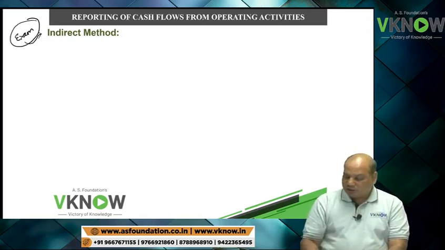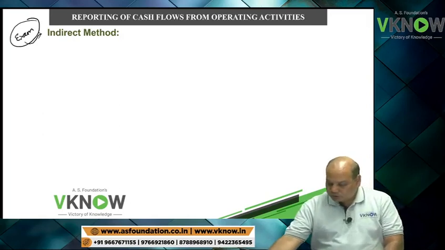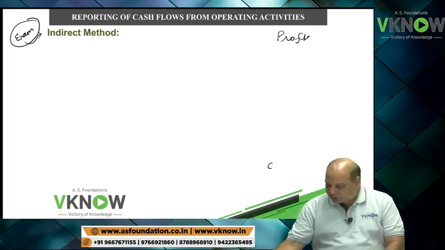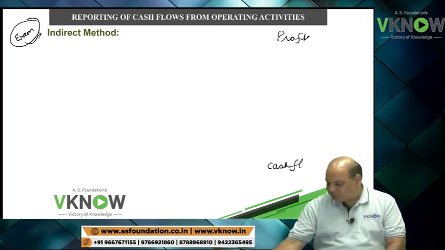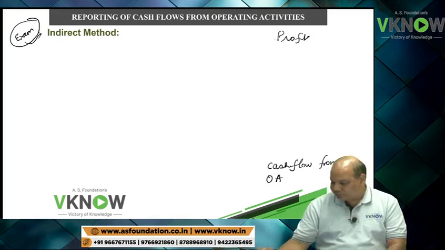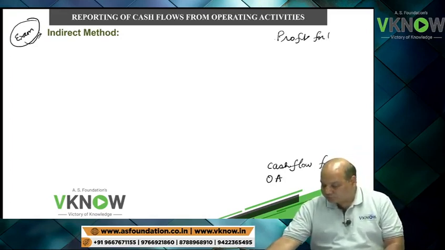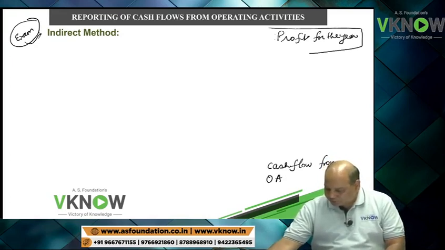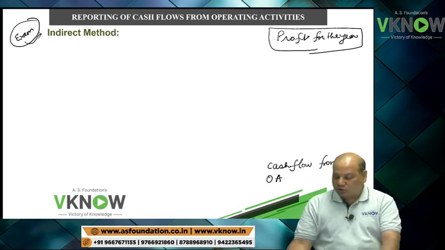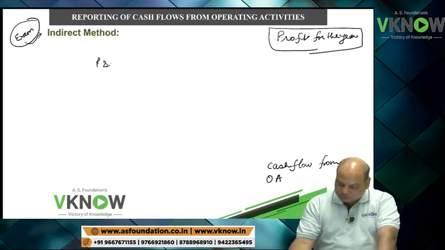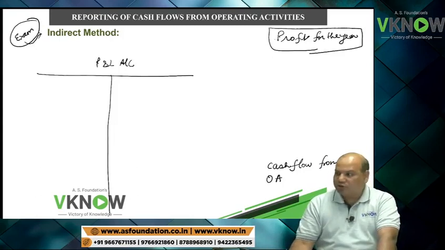Under indirect method, we are given profit figure and we have to find cash flow from operating activity. So you will be given profit for the year, but profit is based on accrual concept. Let us say this is P&L account. On the screen, continuously pay attention.